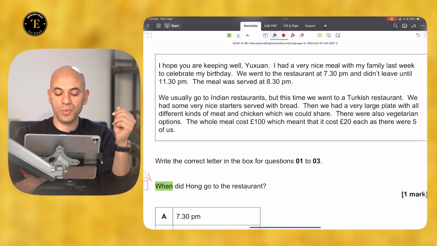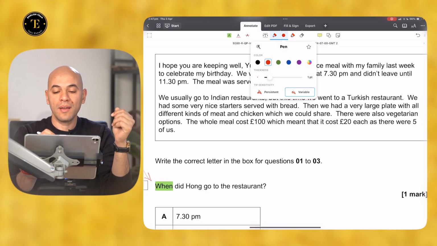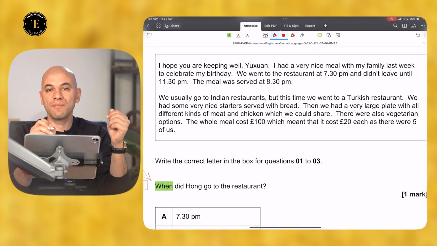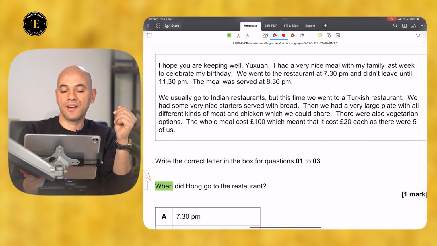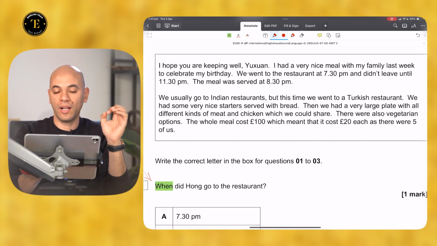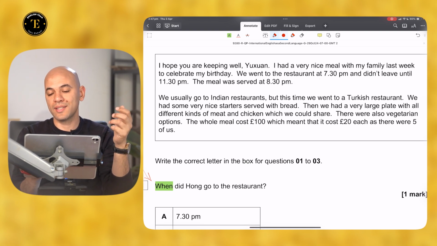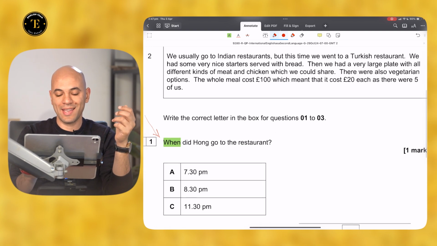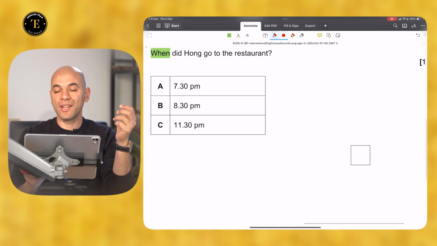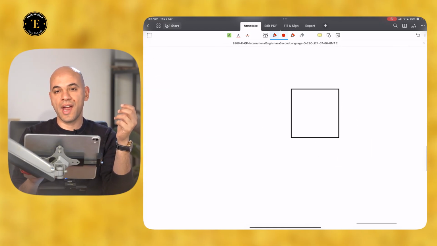When did Hong go to the restaurant? Sometimes you will be faced with a distractor, like here. "I hope you are keeping well. I had a very nice meal with my family last week to celebrate my birthday. We went to the restaurant at 7:30 p.m." A piece of cake.